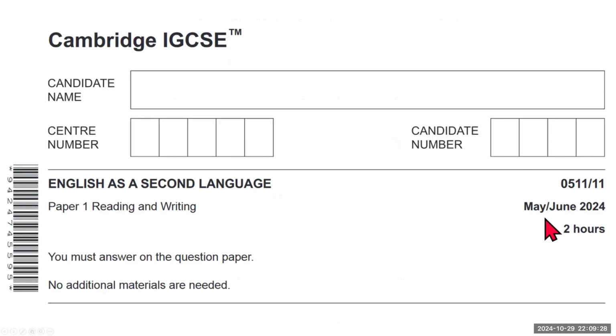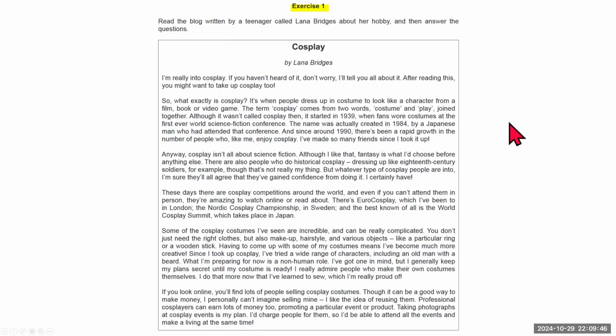Today we will be doing the May-June 2024 Paper 1-1. And this is the Cambridge IGCSE English as a Second Language, Paper 1, Reading and Writing. So this is exercise 1, as it says here.